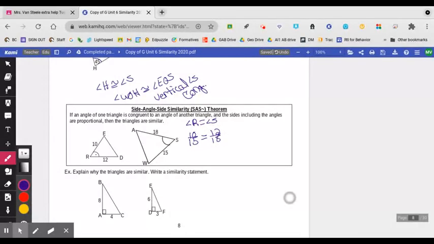If we reduce 10 over 15 by dividing by 5, we get 2/3. And if we reduce 12 over 18 by dividing by 6, we get 2/3. So the answer is yes, they are proportional. Then our similar triangles are triangle ERD is similar to, and I did 10 over 15, so that means we're going to do WSA.